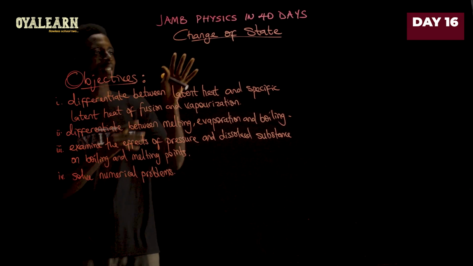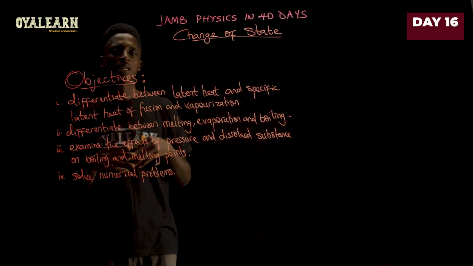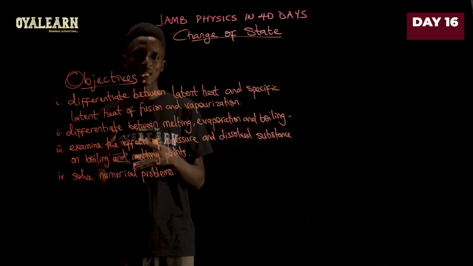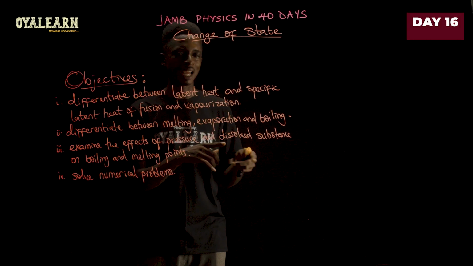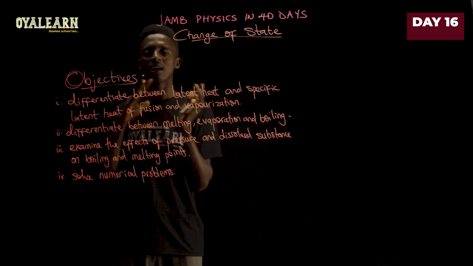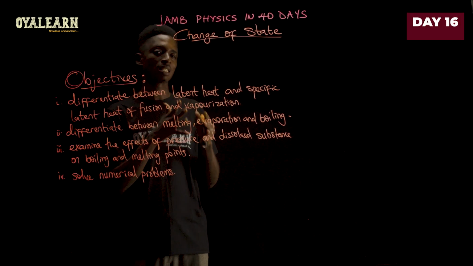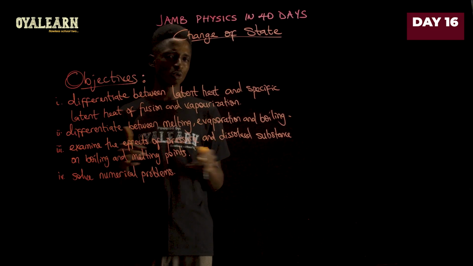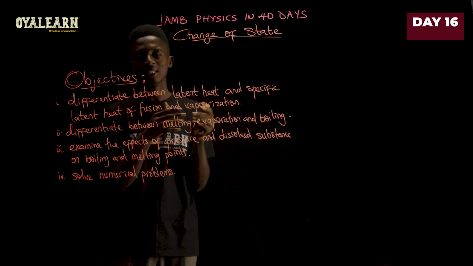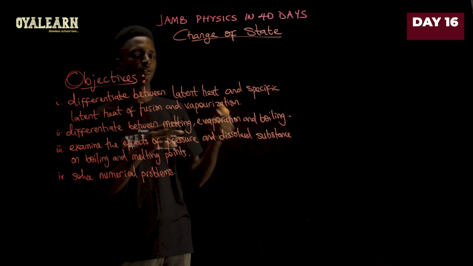Day 16 of the series is about change of state. If you recall from day 15, where we talked about specific heat capacity, that tells you the amount of heat required to raise the temperature of a substance. Now, when we get to change of state this time, we'll be looking at what we call latent heat, and latent heat can be of either vaporization or fusion. There's a difference there. There's latent heat and there's specific latent heat, which is why we have to look at what Jamb expects of you. Before the exam, Jamb expects that every candidate should be able to differentiate between latent heat and specific latent heat, or fusion and vaporization.